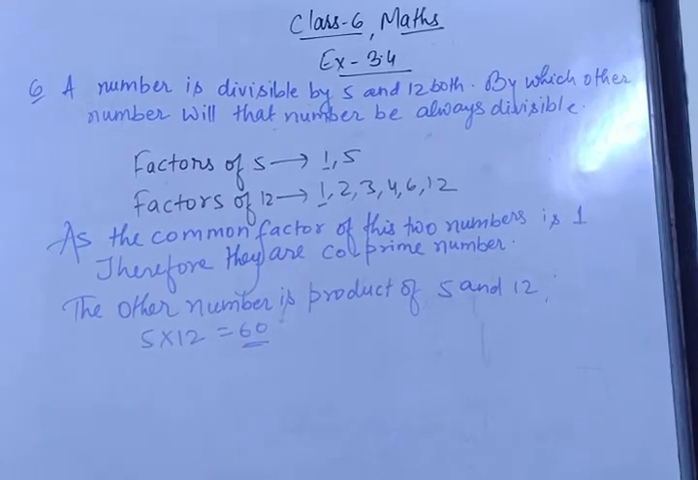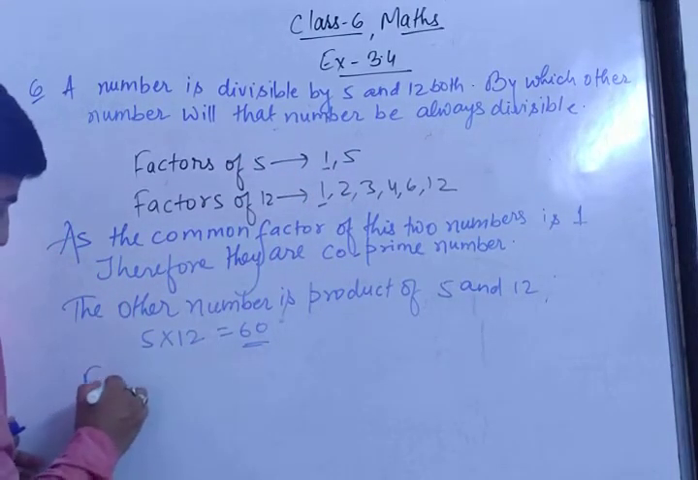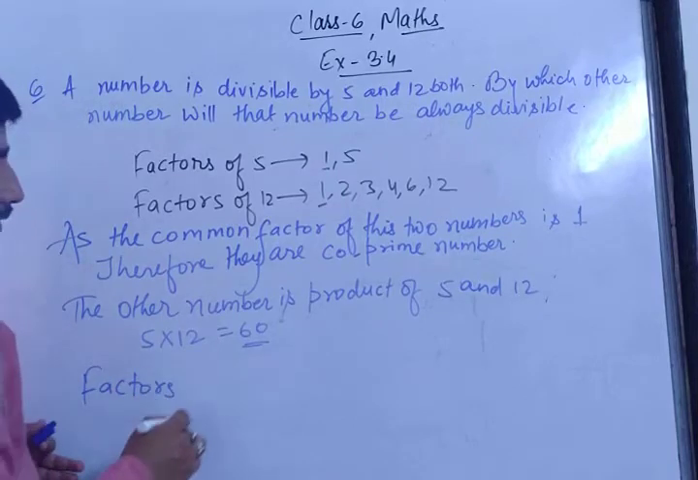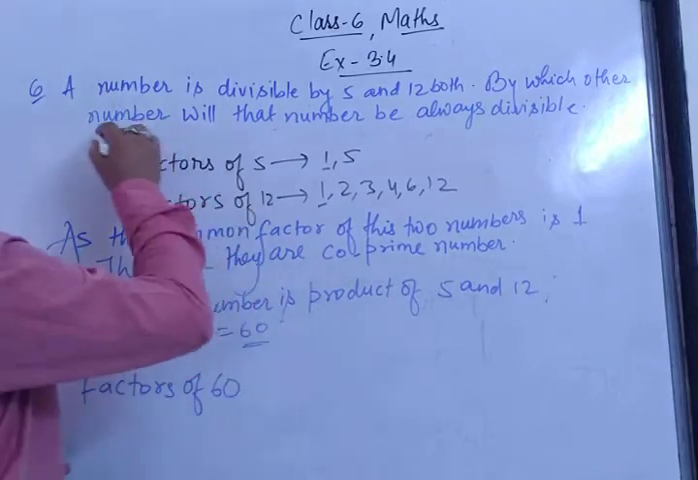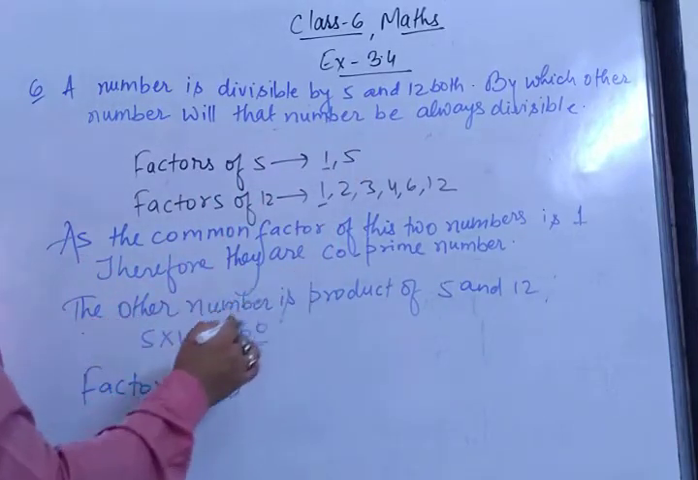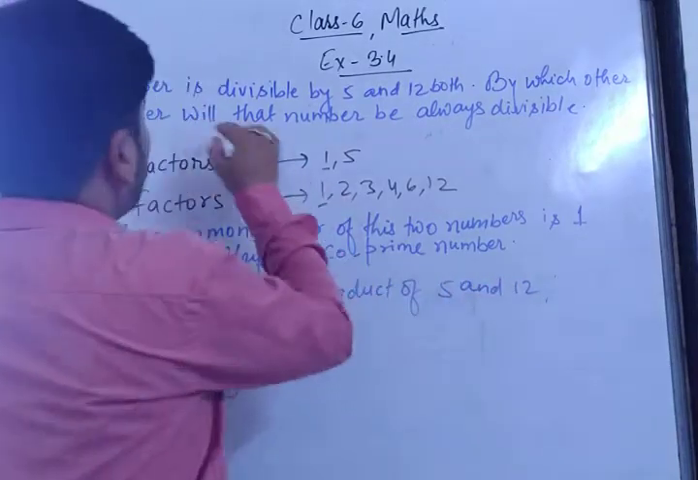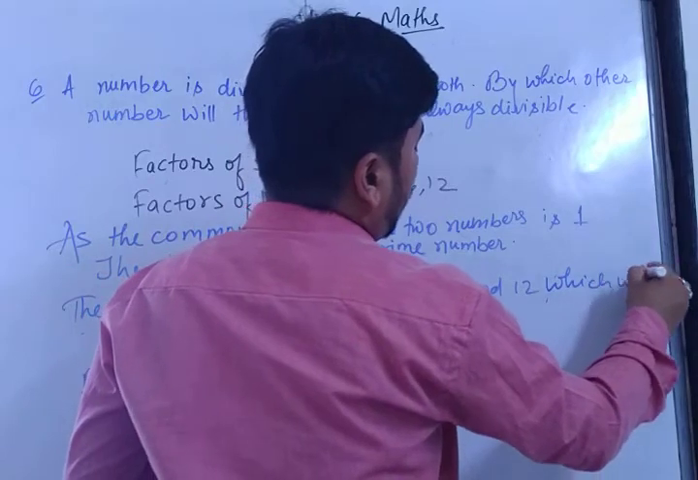What was the question? The question was, by which other number will it always be divisible? So 60 is that number. Then if these numbers are divisible, what are the factors of 60? Factors of 60. Now the question was, by which other number will that number always be divisible? So the other number is the product of 5 and 12, which will always be divisible.